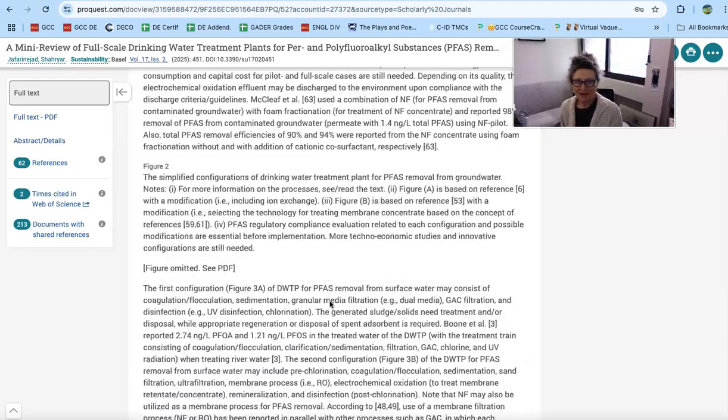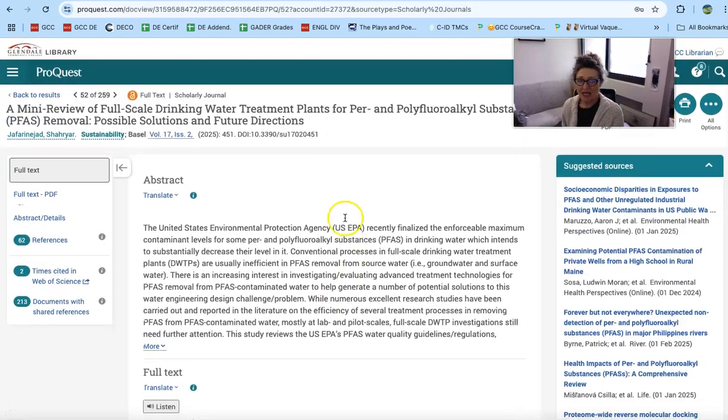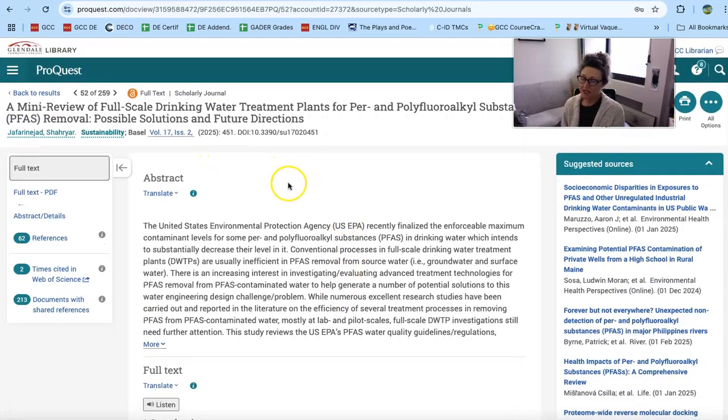Okay, so you know how to find your resource. You know that I need you to go through the GCC library. Don't try to go straight from your browser into ProQuest because you won't get access to the same kinds of scholarship. Alrighty,